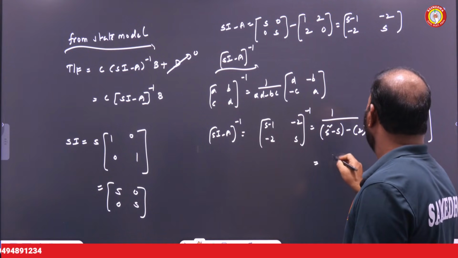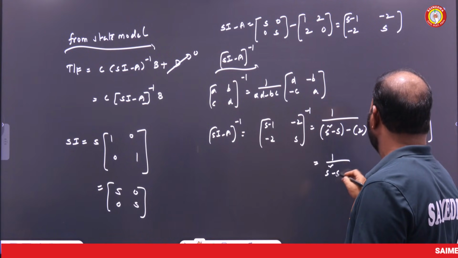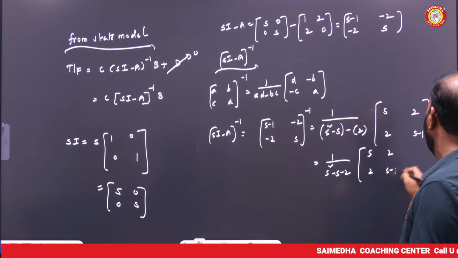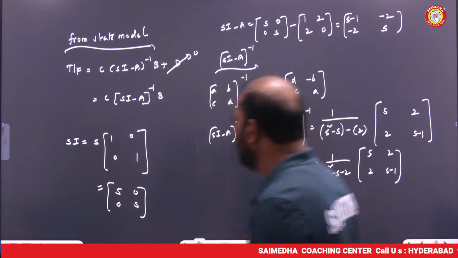So this is 1 by (s square minus s minus 4) times [s, 2; 2, s minus 1]. Then we need to multiply.